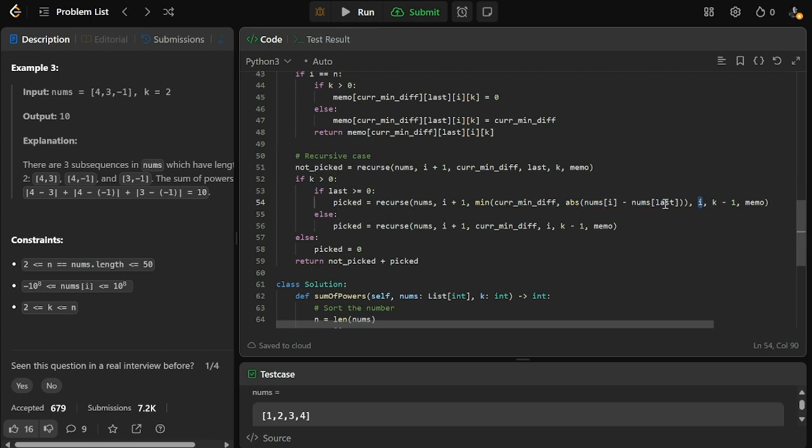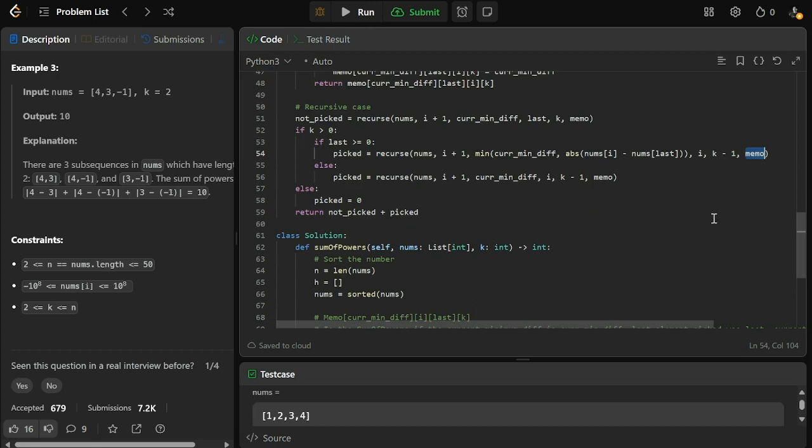Now, because we pick it, our last number becomes I. So notice that last changed to I here. And then because we pick I, the number of numbers that we have to pick for the k subsequence is reduced by 1. So k minus 1 here. And then we put it in the memo.